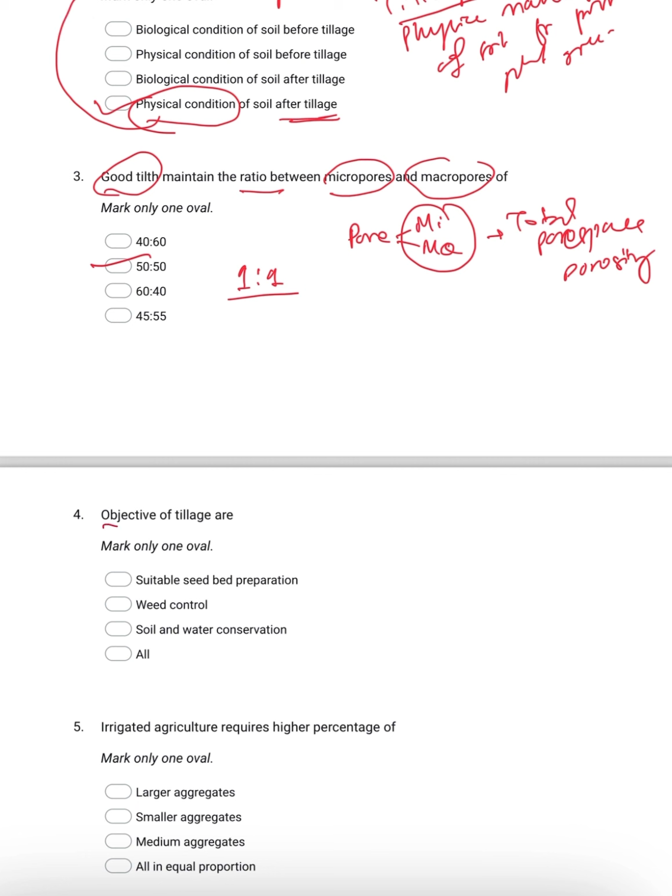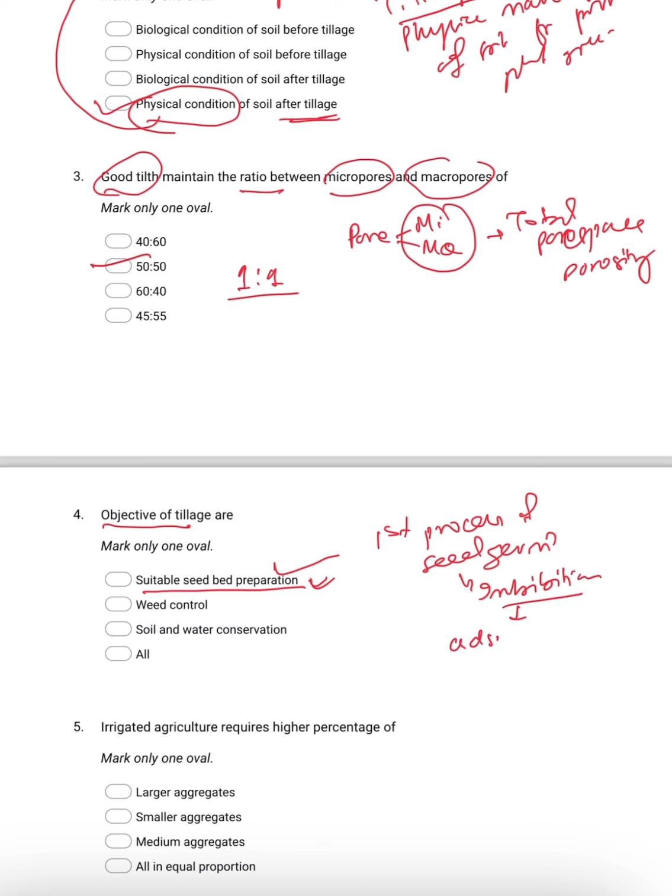Now the objectives of tillage. One is suitable seedbed preparation. Why? Because the first process of seed germination is imbibition, which is nothing but the absorption of moisture from soil.